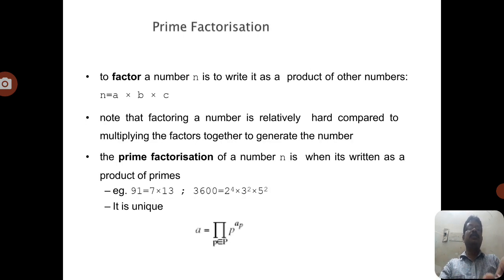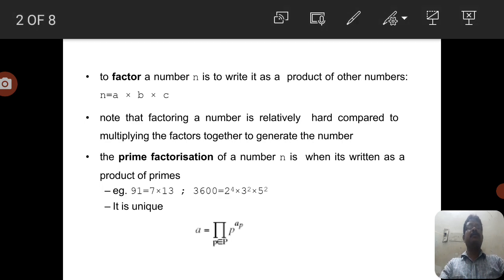Now we are going to discuss prime factorization. Any integer that we consider is a product of prime numbers. Suppose we take the number 12, a positive integer.